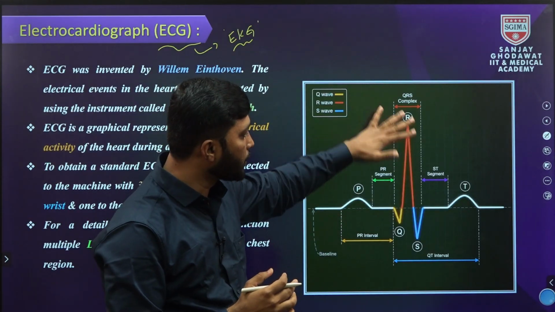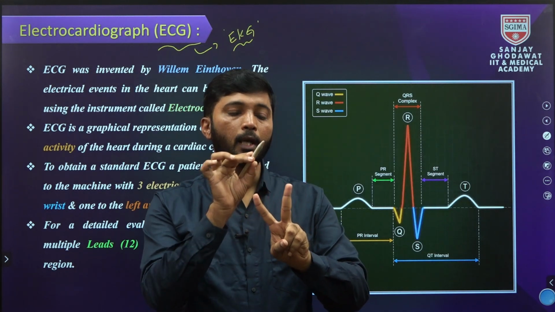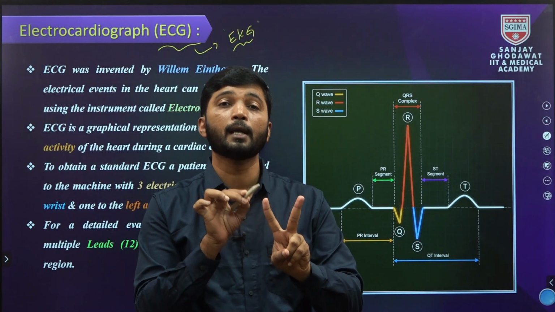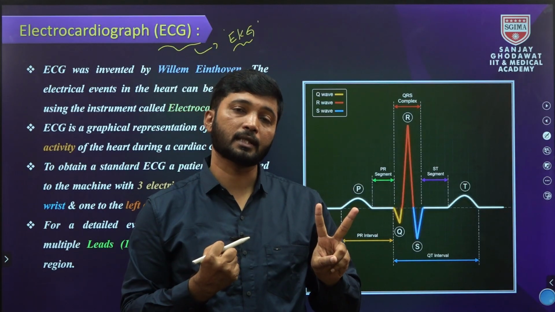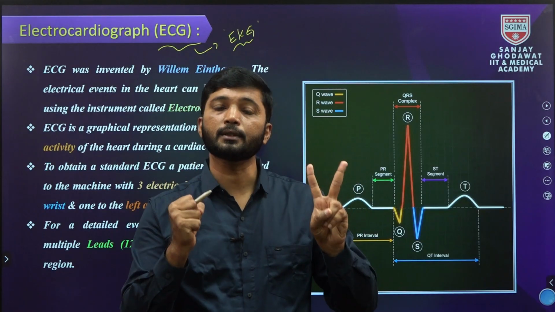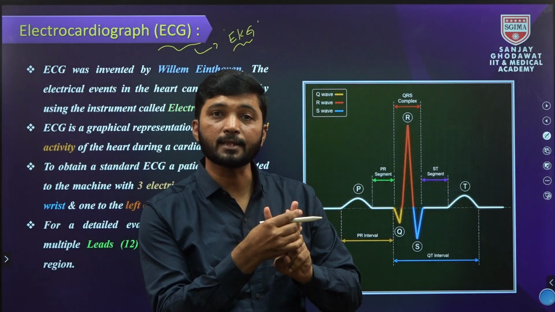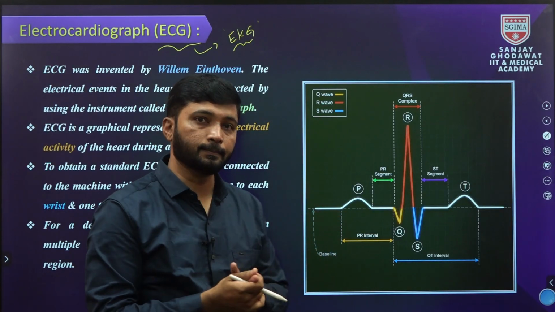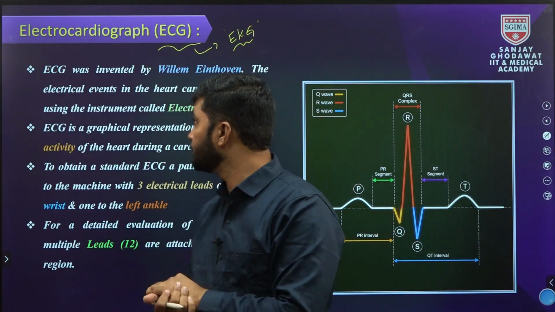This is the electrocardiogram. The electrocardiograph is a machine that captures the electrical activity of the heart during the cardiac cycle by using electrodes. Gram is nothing but the graphical representation of the heart during the cardiac cycle. That is the electrocardiogram. Both are different.